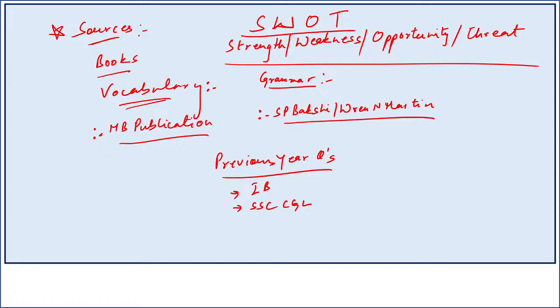Then what are your weaknesses? I'm not very good in current affairs, or not up to date with the GA part. So start working on that and make that your priority. Opportunity is knowing how important this paper is. And the threat is that you do not have a lot of time. That is your threat. You should look into that and work with that part as well.